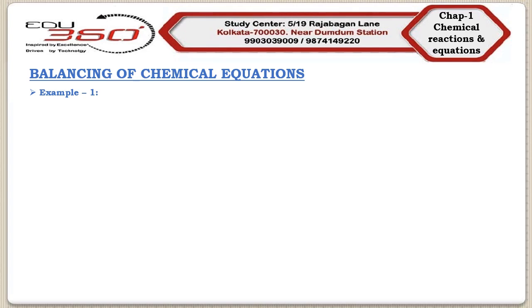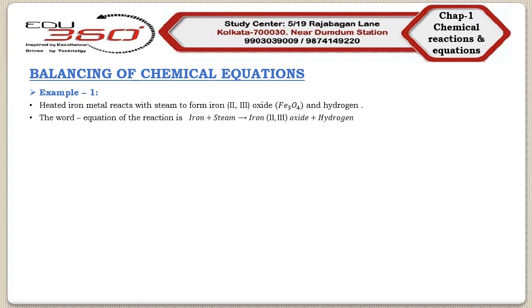We found that when heated iron metal reacts with steam, it forms iron 2,3 oxide, that is Fe3O4, and hydrogen gas. Now we will write this reaction in the form of a word equation. The word equation is iron plus steam arrow iron 2,3 oxide plus hydrogen.